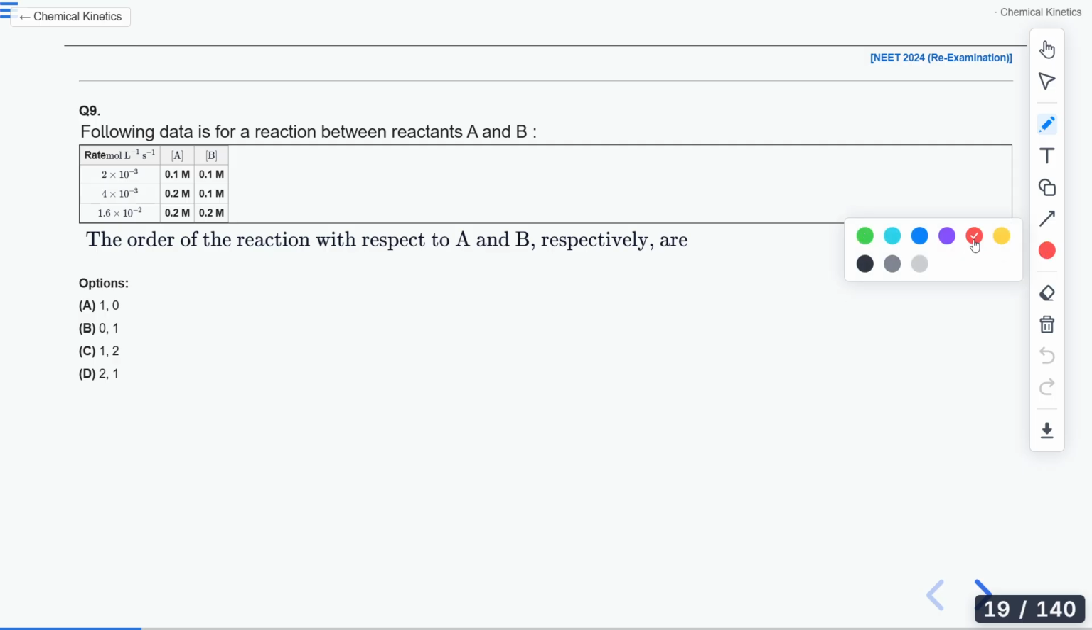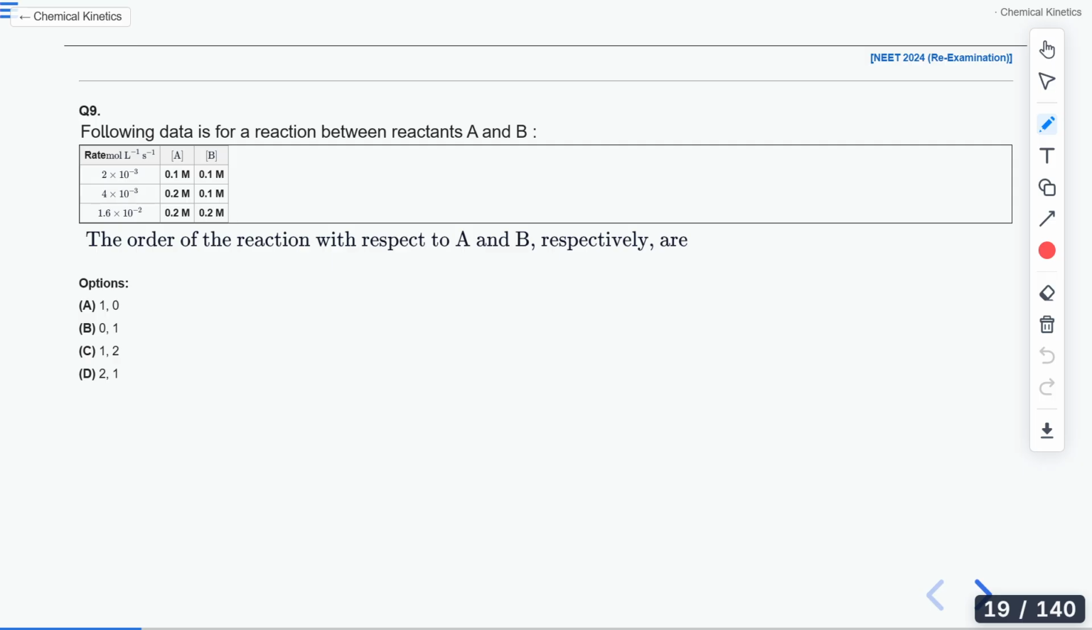How will you solve this type of question? Tell me, anyone? What are you getting as the answer here?